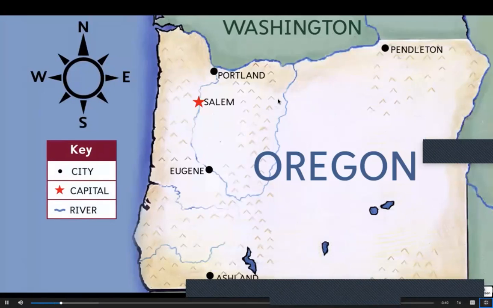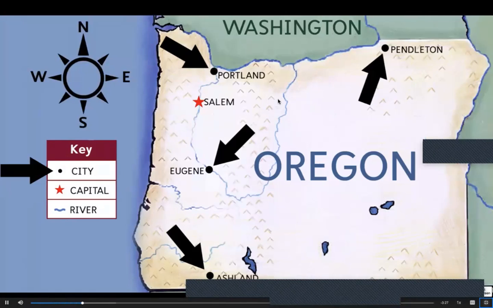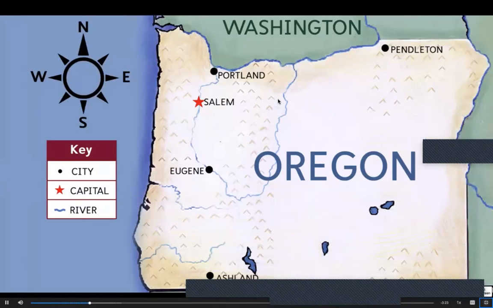A map key uses symbols to show where certain features are located on the map. This symbol shows us where the state capital is located. This symbol shows us where a city is located on the map. Many maps also include a compass rose. A compass rose is a symbol that shows north, south, east, and west.